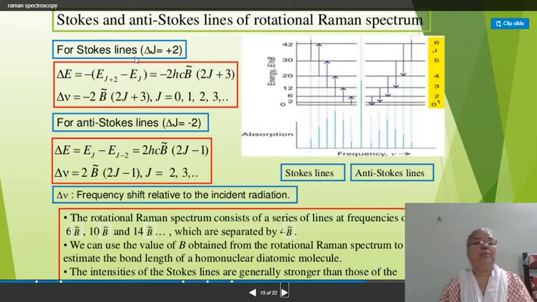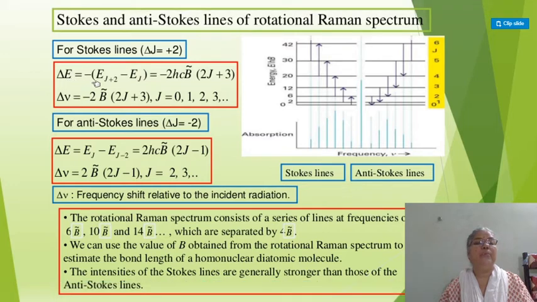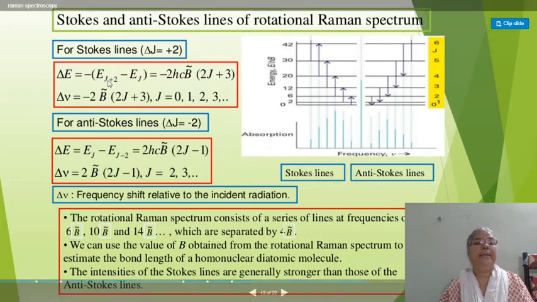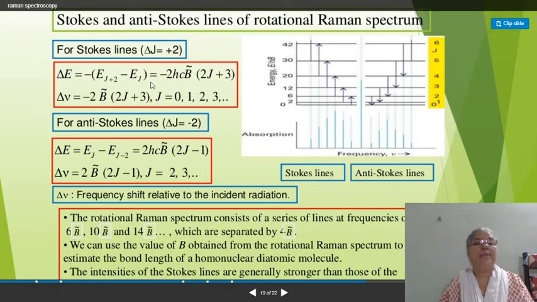For Stokes lines, delta J is equal to plus 2, and we can find the delta E value, which is equal to E of J plus 2 minus E of J, equal to minus 2hc B bar (2J plus 3).